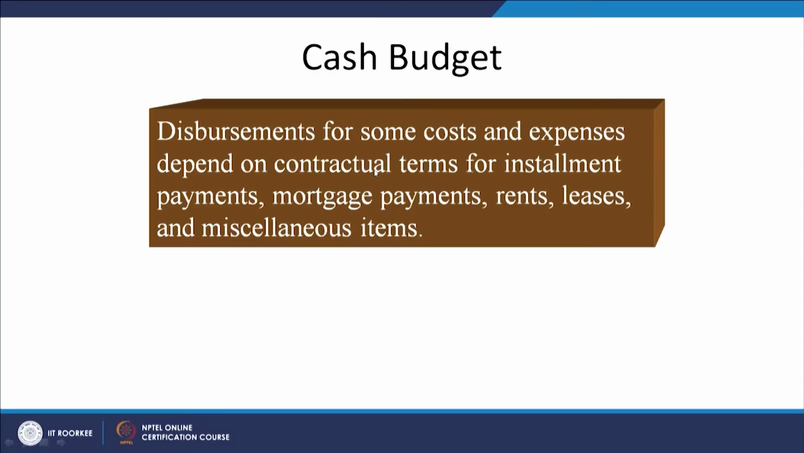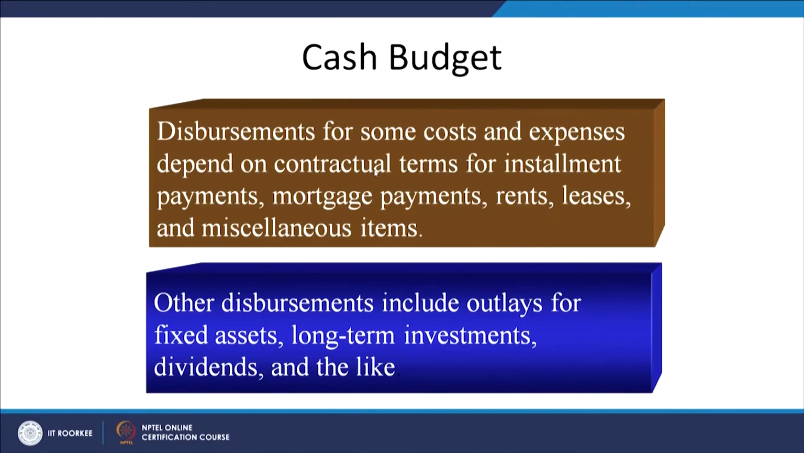Disbursements for some costs and expenses depend on contractual terms for installments, payments, mortgage payments, rents, leases and miscellaneous items. So when we have to make the payments for raw material, what are the credit terms? For the salaries and wages, what are the credit terms? For the water and power, what are the credit terms? Similarly for the leases, mortgage payments, interest payments, what are the terms and conditions of these different suppliers?